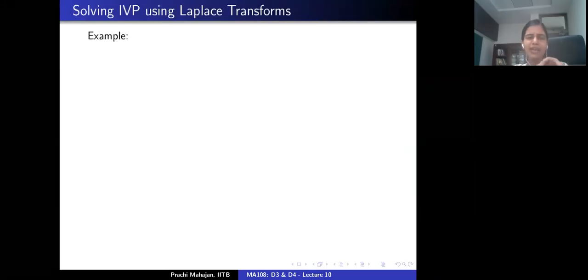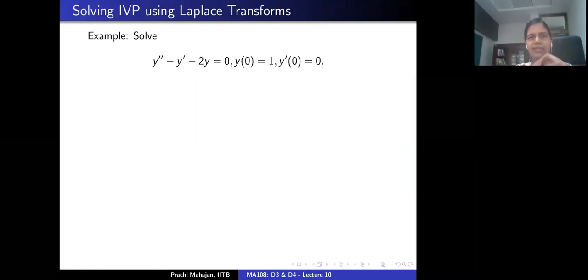Finally we will be able to see an example. Okay, let's solve this initial value problem using Laplace transform. Now you would wonder, what on earth do we achieve by using Laplace transform? We already know how to solve this initial value problem. Let's solve this example, and then maybe I'll try to justify.